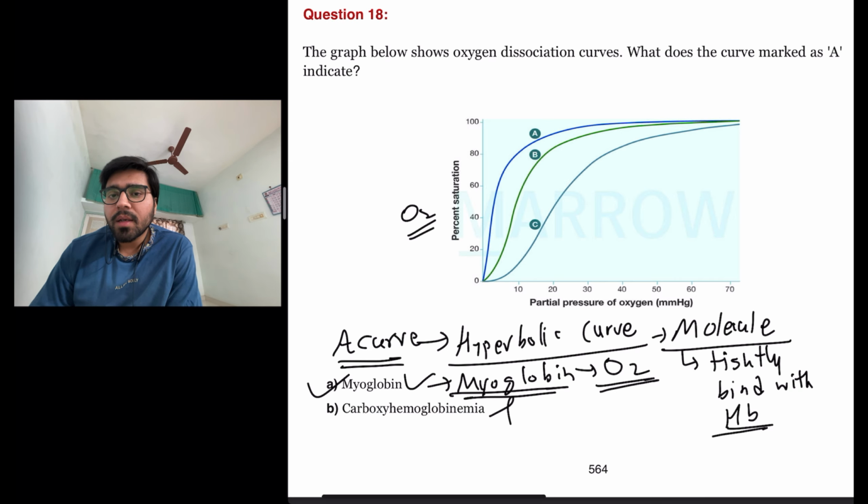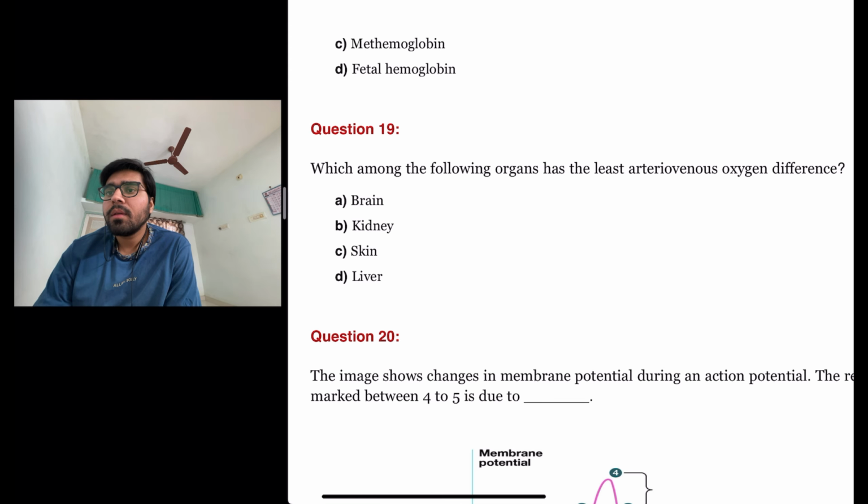No, that will lead to lower saturation with oxygen than myoglobin. The next two options are methemoglobin. No, that is also not the answer. And fetal hemoglobin. No, that is also not the answer, because oxygen saturation is more with myoglobin than any other molecule. Methemoglobin, fetal hemoglobin, as well as carboxyhemoglobinemia do not lead to that level of oxygen saturation and hyperbolic curve in the oxygen hemoglobin dissociation curves.